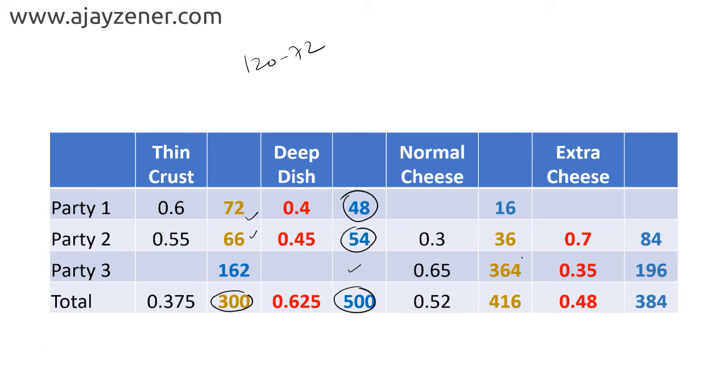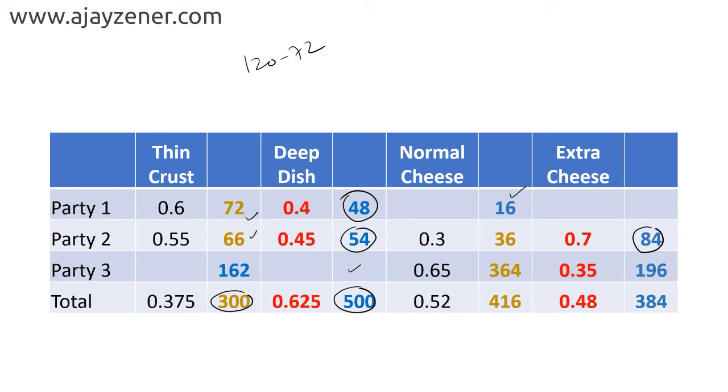And here if you now see, you can see here that this is 0.7, so 0.7 of 120 and 84 here, 0.35 of 560, and you get it as 196, and 0.48 of 800 you'll get at 384. Okay, or you could have subtracted 800 minus 416, you would have got the same thing here. So this is 416, so this will be how much? This will become 416 minus 64 minus 36, and this will come as 16.